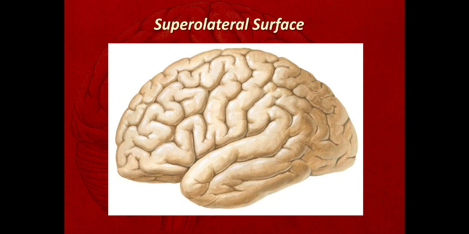We'll see these three borders, surfaces and poles on the different surfaces. In the superolateral surface, this is the frontal pole, this is the temporal pole, and this is the occipital pole. Here this is the superomedial border, this is the inferolateral border. The anterior part of the inferolateral border is called the superciliary border.